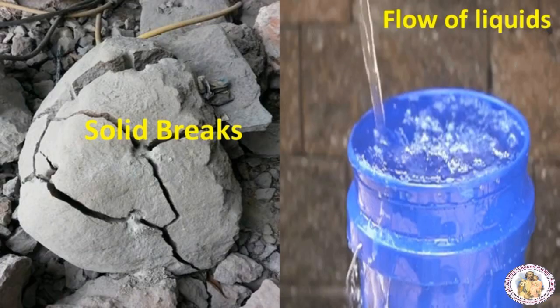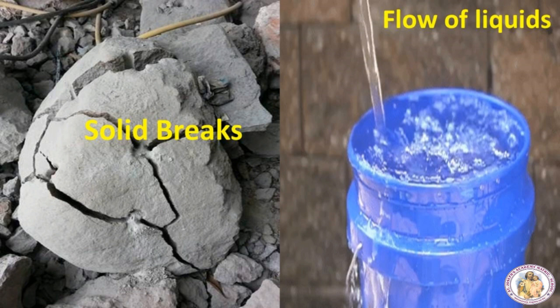If the pressure increases in a solid, based on its inherent properties, it experiences tension and ultimately deforms or breaks. When you apply pressure on a solid, what will happen? It starts breaking. This is because the particles are already packed closely together, so solids cannot be compressed easily.